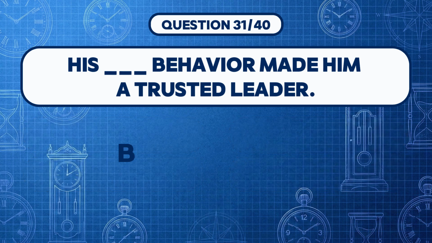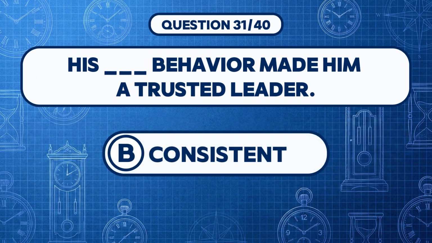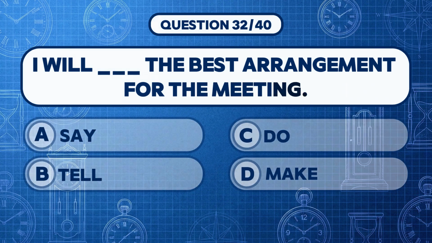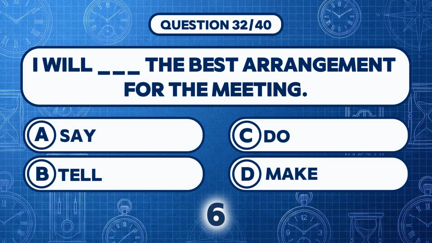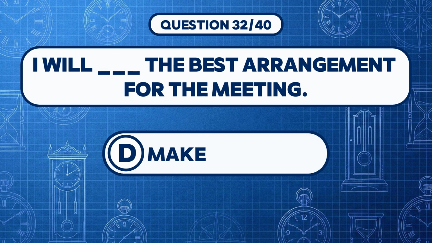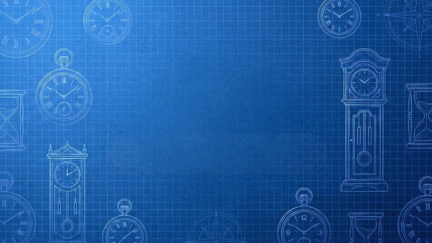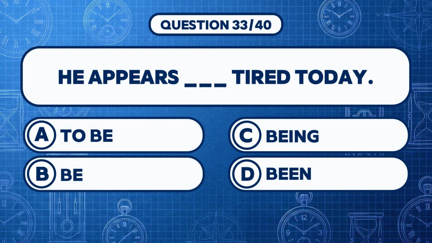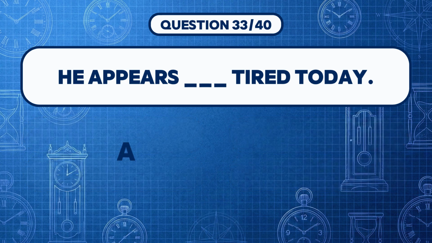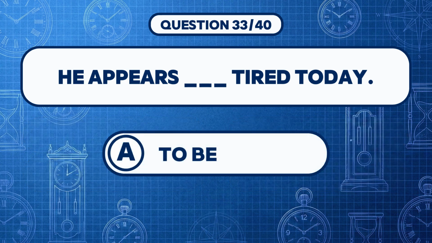Answer B, his consistent behavior made him a trusted leader. Can you guess the missing word? Answer D, I will make the best arrangement for the meeting. Fill the gap. Answer A, he appears to be tired today.